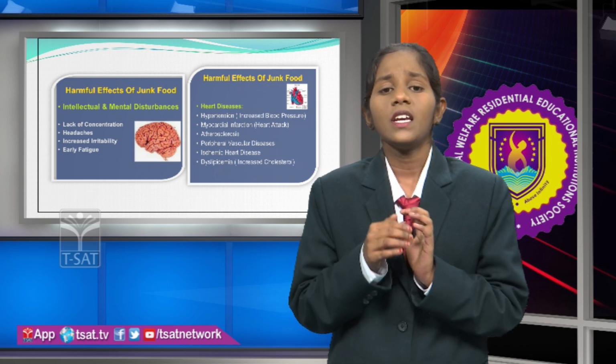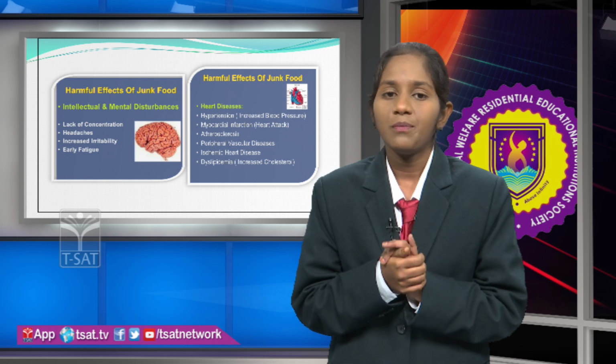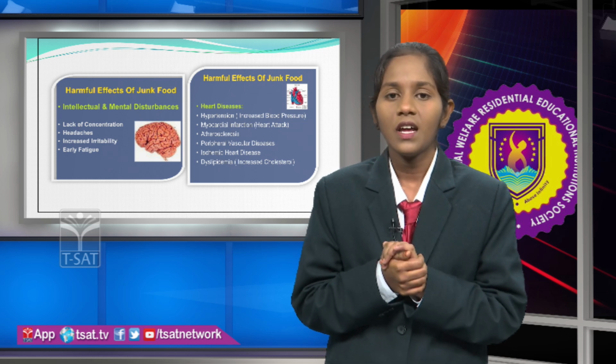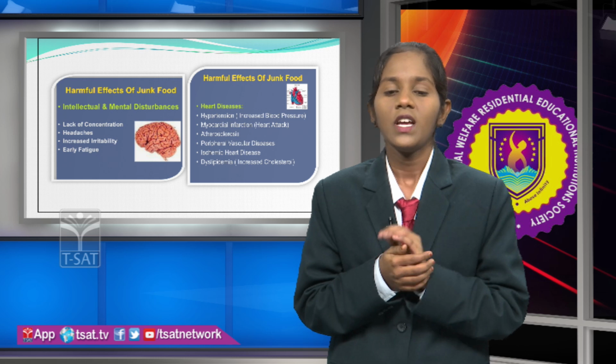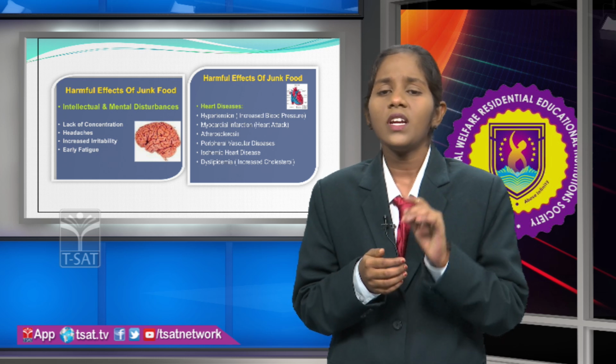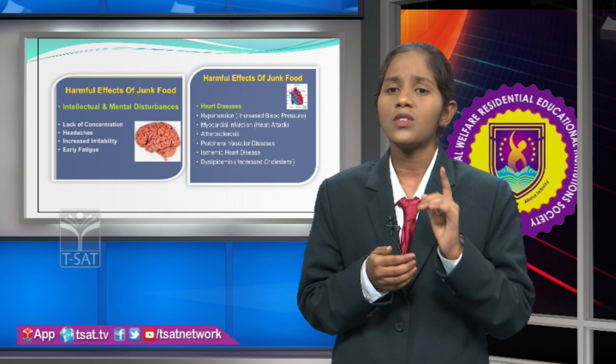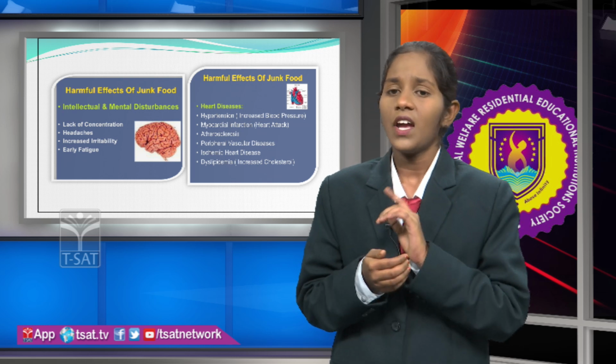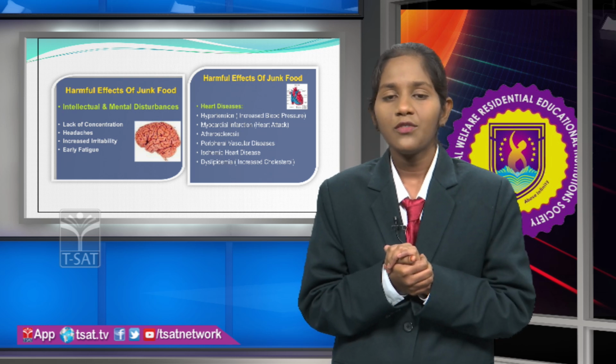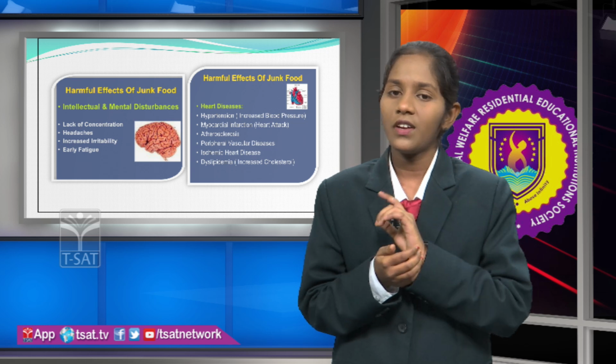So when this lipid concentration increases in the blood, automatically it results in the condition of dyslipidemia. So not only does it affect the brain and heart, it also shows effect on the digestive system and renal system. Let's see how junk food shows effect on the digestive and renal system.